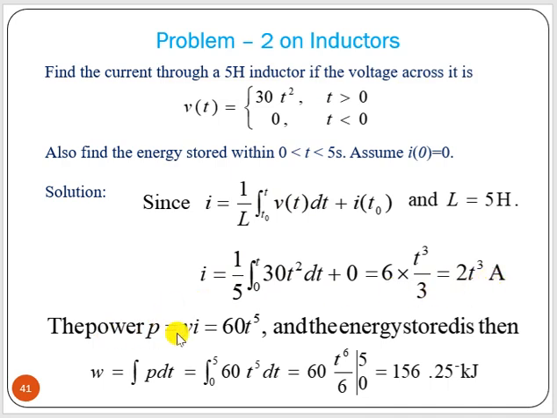Then power is P equals v i. We got the value of i, we know v, and that will be 60 t to the power 5. The energy stored is the integration of p dt, where you have to find it from 0 to 5 seconds. So the limit goes from 0 to 5 seconds. If we integrate that and put in the values 5 and 0, then you will get the value of energy across the inductor.